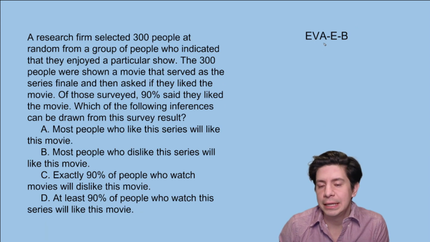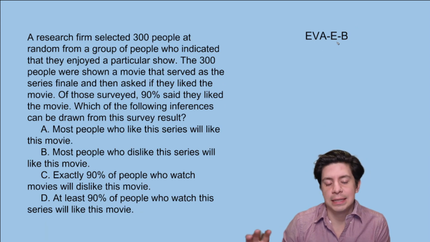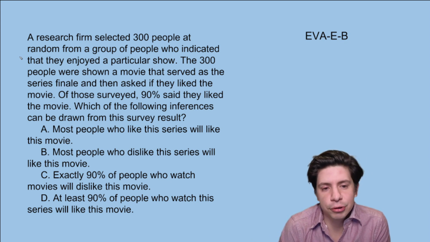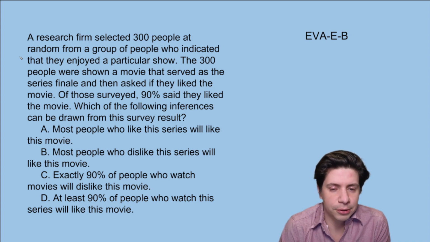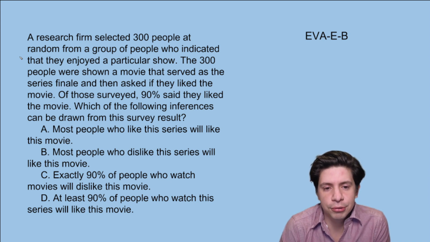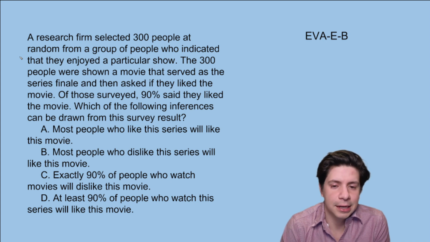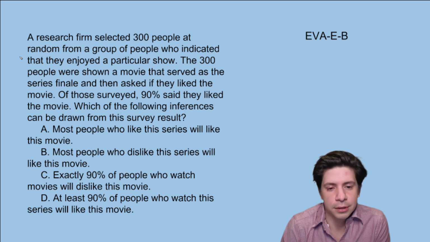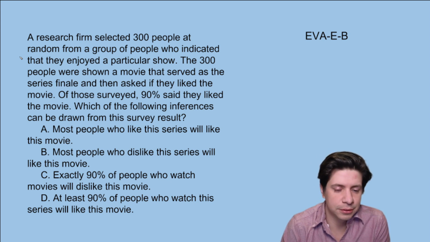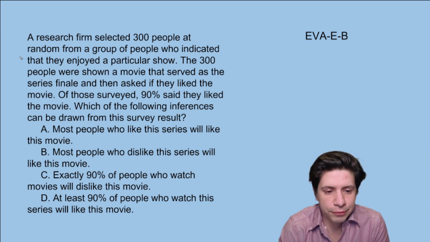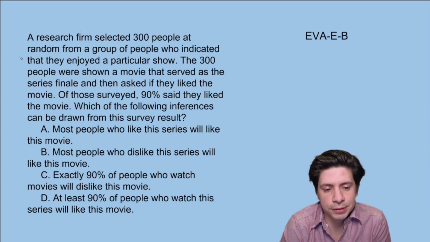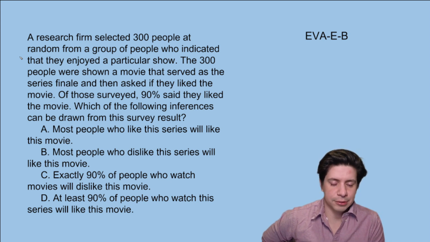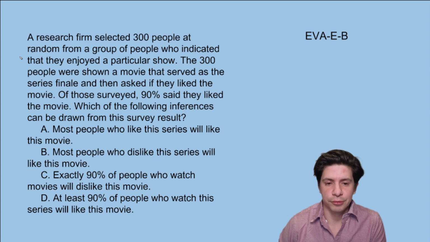All right, so now we'll try this one, EVA, EB. So still easy, the second category of the easy section. So let's see. A research firm selected 300 people at random from a group of people who indicated that they enjoyed a particular show. The 300 people were shown a movie that served as the series finale and then asked if they liked the movie. Of those surveyed, 90% said they liked the movie. Which of the following inferences can be drawn from this survey result? A, most people who like the series will like this movie. B, most people who dislike the series will like this movie. C, exactly 90% of people who watch movies will dislike this movie. And D, at least 90% of people who watch this series will like this movie.